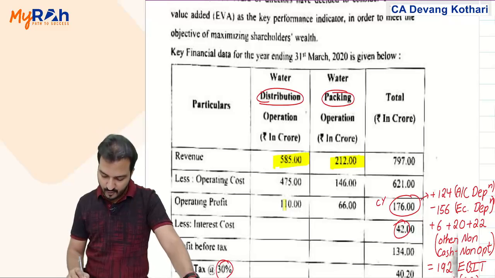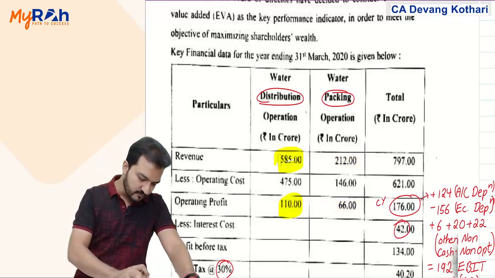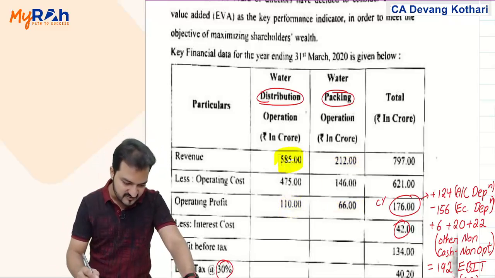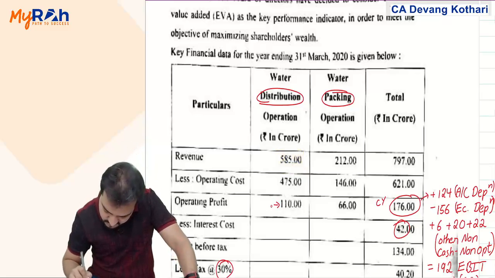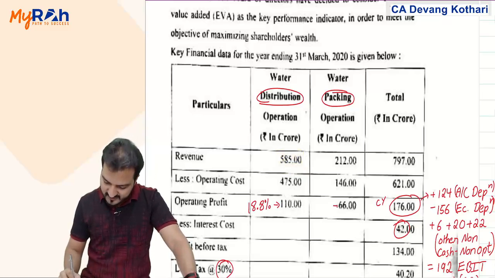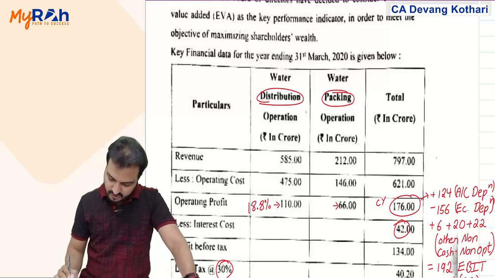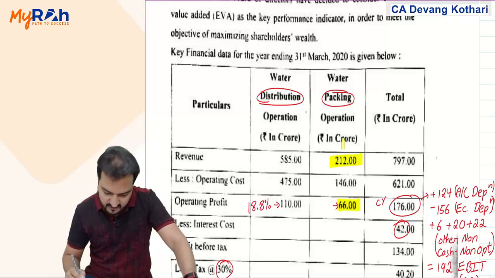Let us identify profit in percentage terms. 110 divided by 585 is almost 18.8%. So here the profit is 18.8%, while in packaging operations, 66 divided by 212 is almost 31%.